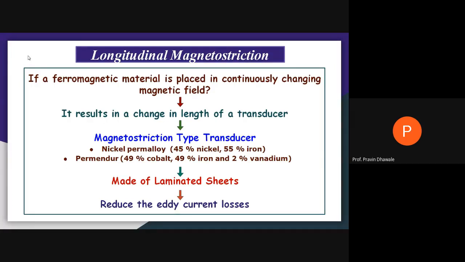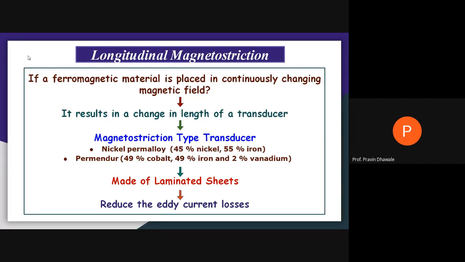Because of that, there is a certain change in length of the transducer, and that change in length creates certain kinds of vibrations. Those have a low amplitude, not even up to 1 mm.